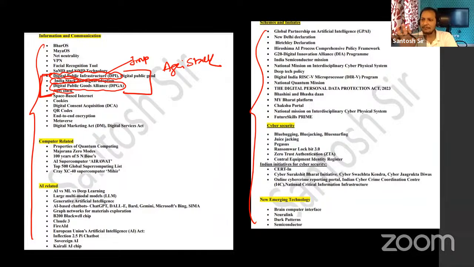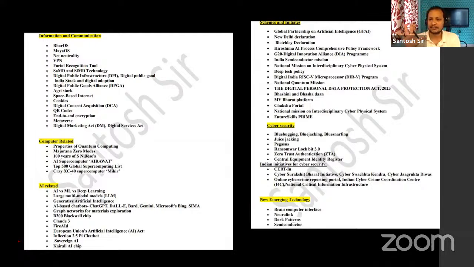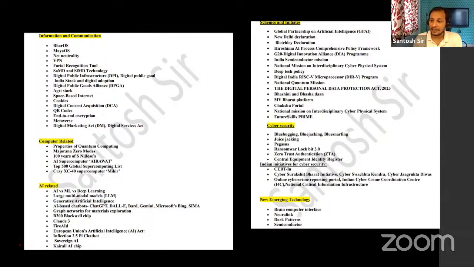So this is one theme which you need to prepare properly and thoroughly. I have full confidence that if the question setters really are testing candidates on awareness of technology which is going to impact our day-to-day life, then they should definitely give a question on digital public goods. So these 4 topics are very, very important: digital public infrastructure, digital public goods, India Stack, Agri Stack, and the Digital Public Goods Alliance.